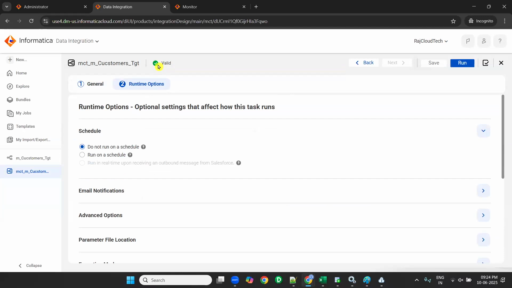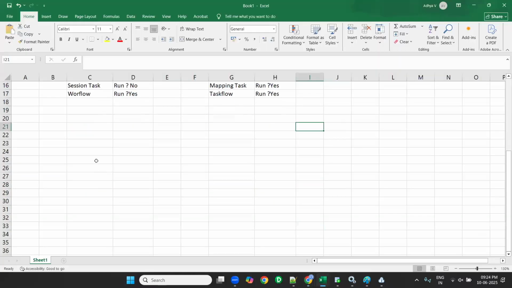Understand, guys? Like workflow, we will not use task flow. Task flow is for a different purpose. I will tell that later. So in real time, for every mapping, we will create a mapping task. We will create a mapping, then a mapping task. That's it. We will not create a task flow. We will run the mapping task always. We will never run the mapping.